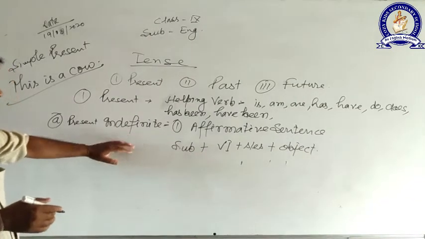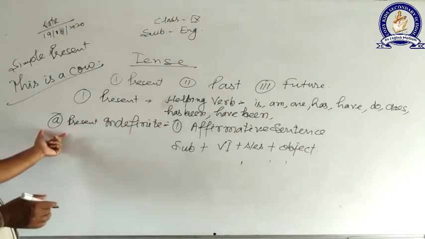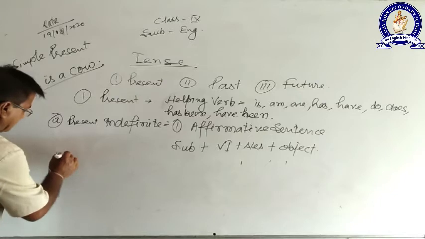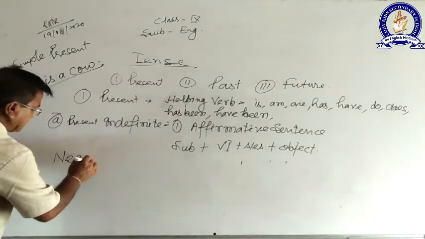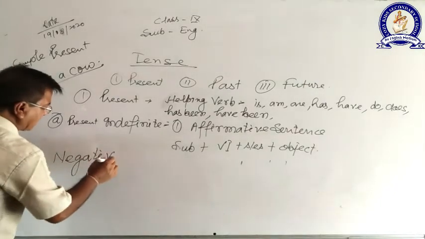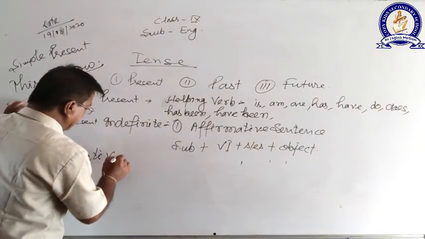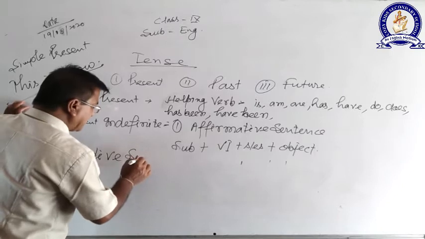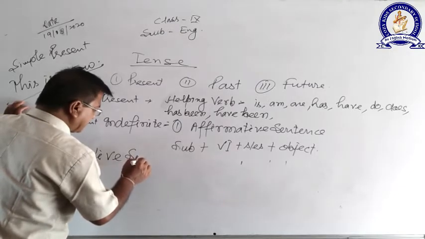The second type of sentence that is contained by present indefinite is the negative sentence. Negative sentence, that is nakaratmak vakya in Hindi. It also has a particular individuality.